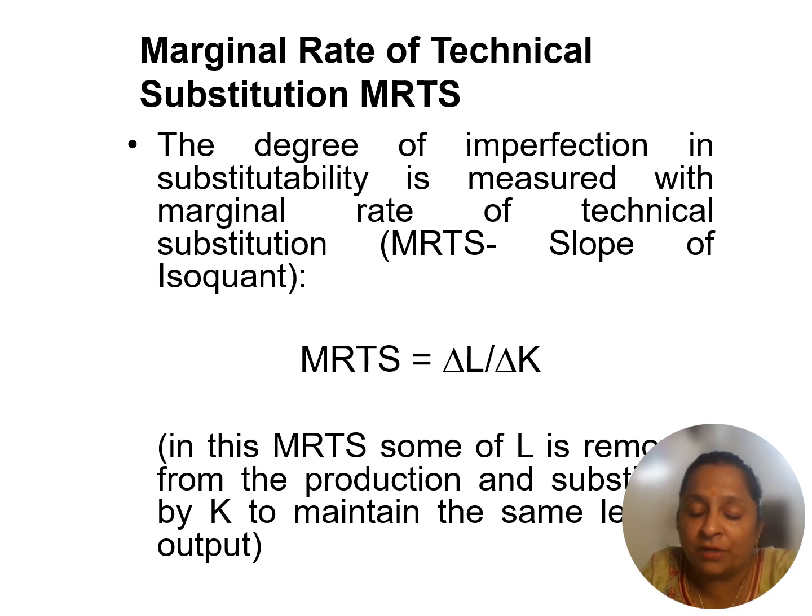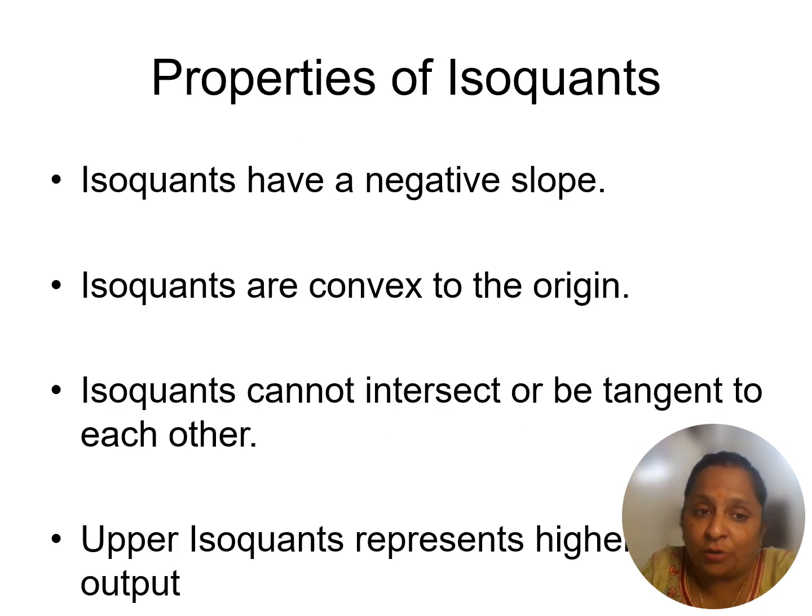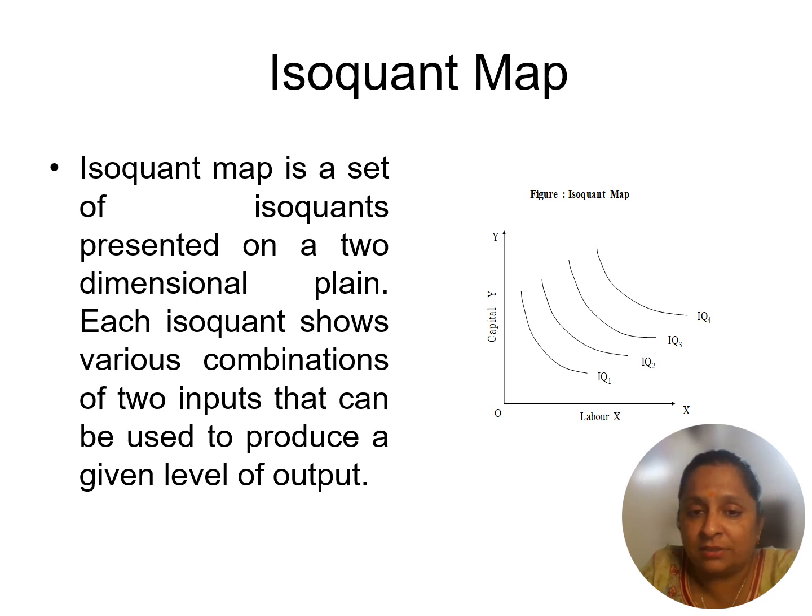The slope of the isoquant depends on the marginal rate of technical substitution, which is the amount of one input you sacrifice, at a diminishing rate, to hire additional units of the other. The properties of an isoquant: it has a negative slope, is convex to the origin, and two isoquants cannot intersect or be tangent, otherwise the assumption is lost. And the higher the isoquant we reach, the more output it gives. So IQ2 is at a higher level, and every producer wants to go to higher and higher isoquants.